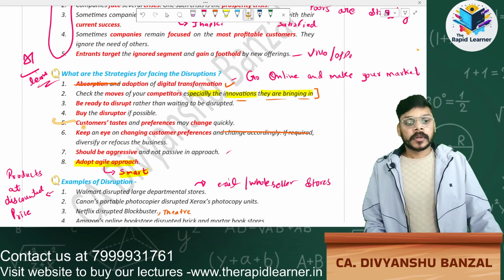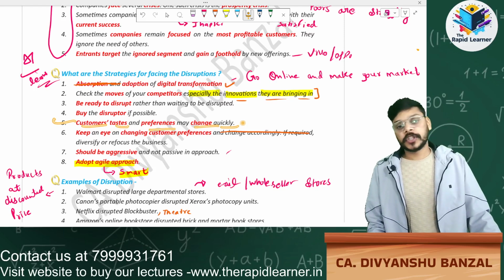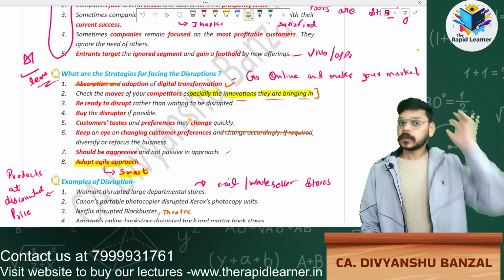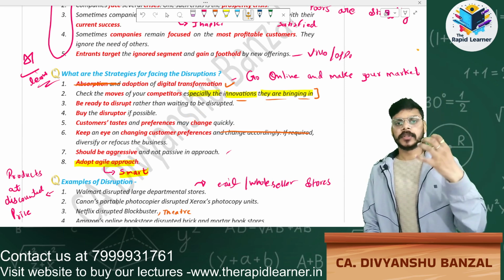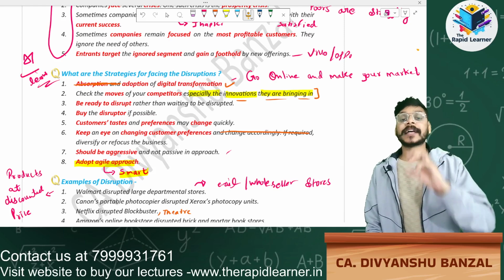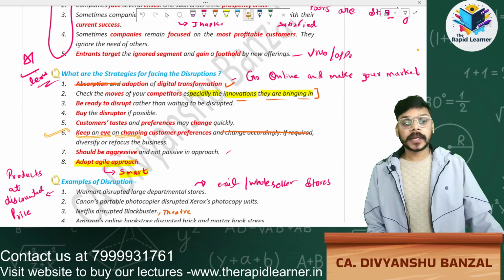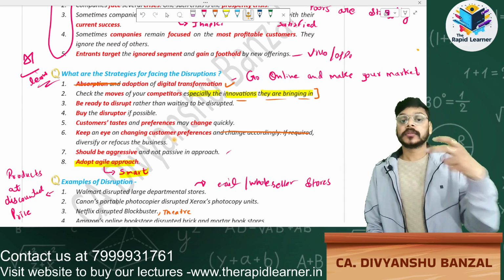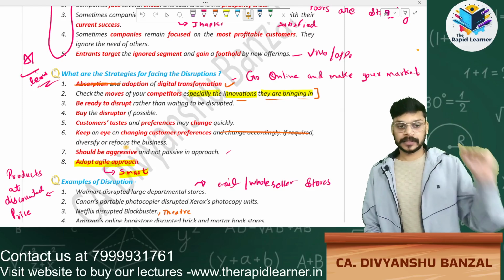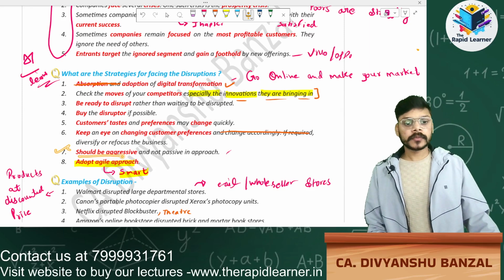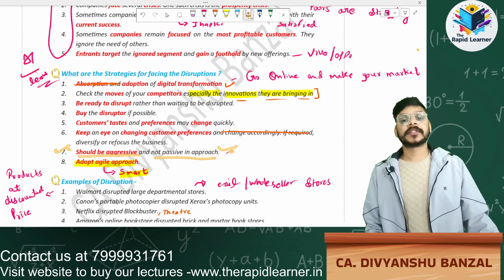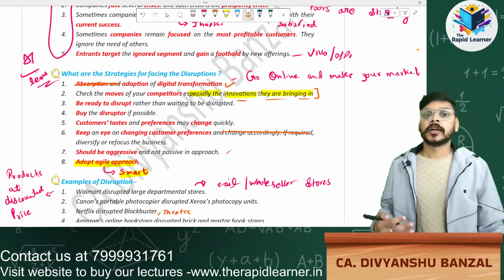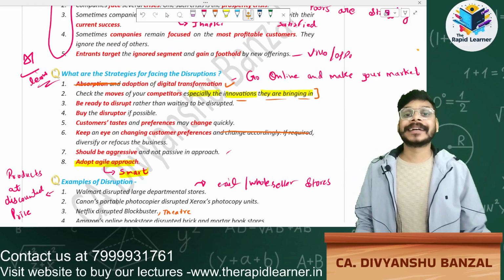Simple. Customers' taste and preference may change quickly. We should know our customers' preferences and taste, then provide the goods or services as per their requirement. Keep an eye on changing customer preferences. Should be aggressive and not passive in approach. We should have an aggressive approach, like do marketing, do amalgamation aggressively.